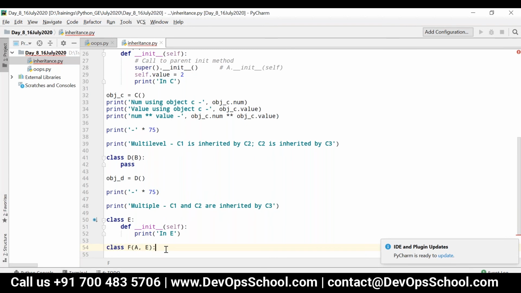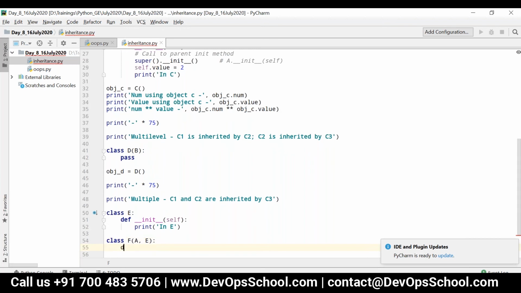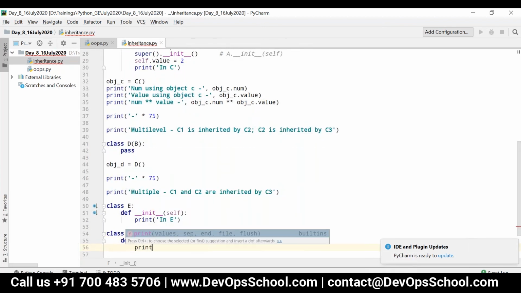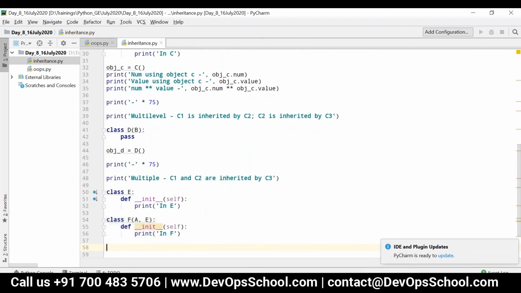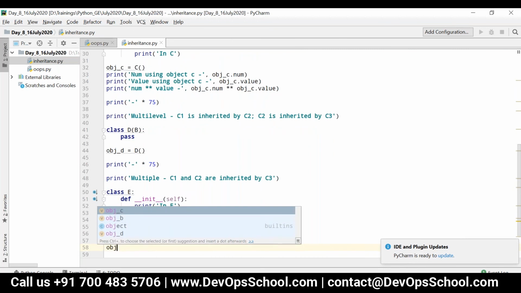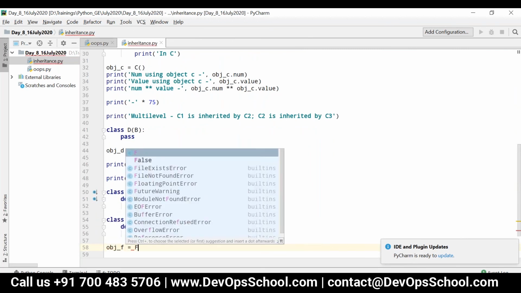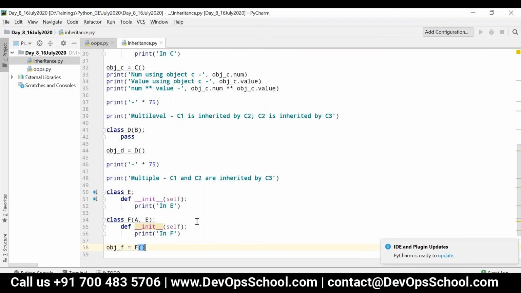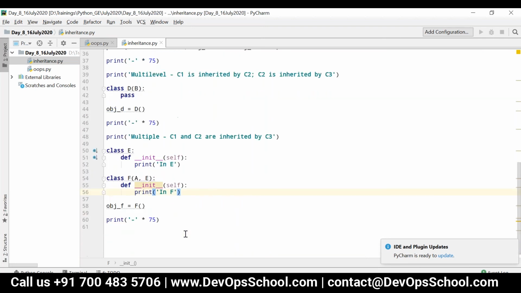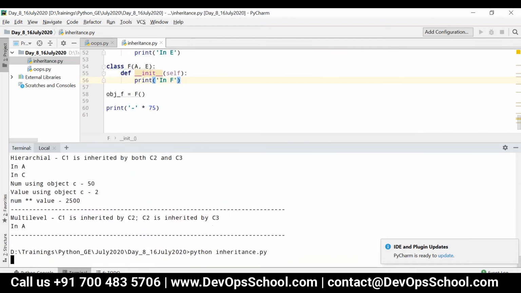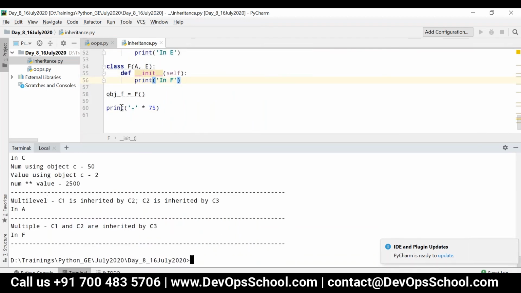Then I can write def __init__ of self print in F. Now let me call obj_F is equal to F. What will happen in this case? We all know very well in F will be printed because F has its own init method.